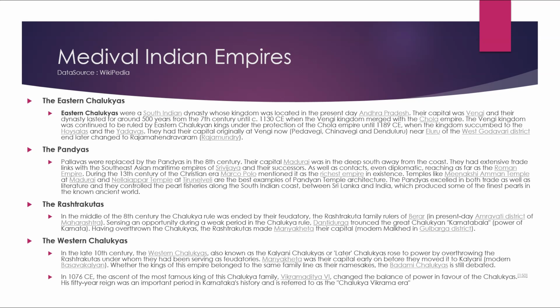Whether the kings of this empire belonged to the same family line as their namesakes, the Badami Chalukyas, is still debated. In 1076 CE, the ascent of the most famous king of the Chalukya family, Vikramaditya VI, changed the balance of power in favor of the Chalukyas. His 50-year reign was an important period in Karnataka's history and is referred to as the Chalukya Vikrama era.